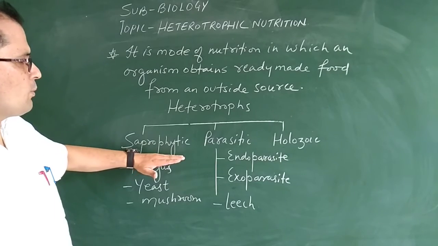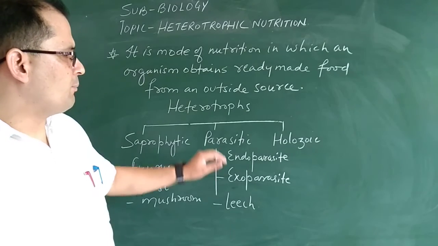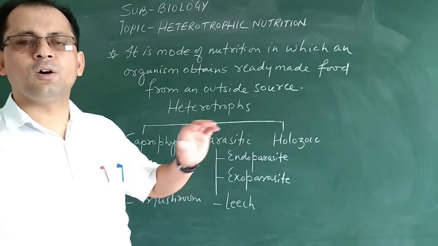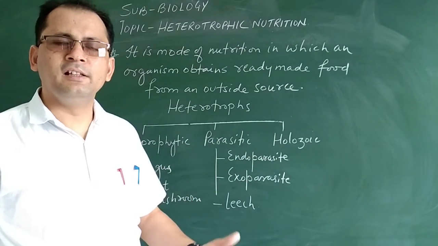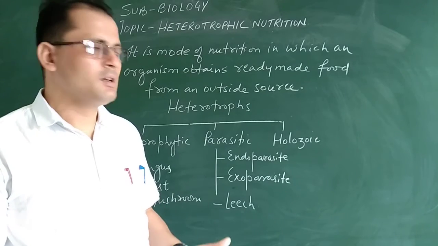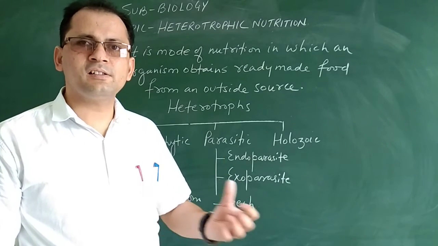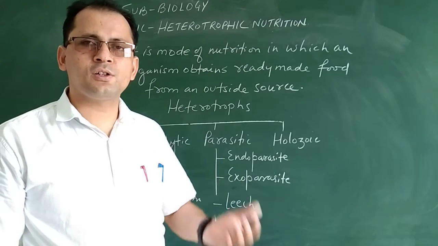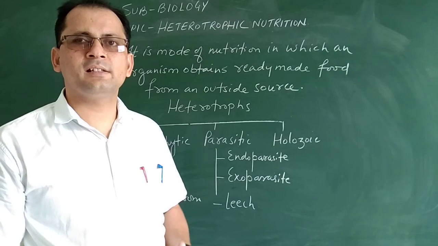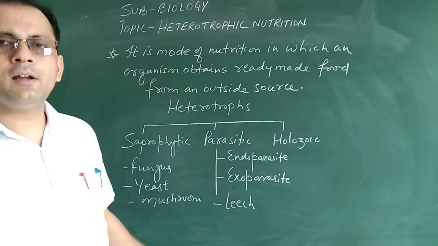Again, in the saprophytic mode, the organism depends on dead and decaying organic matter. In the parasitic mode of nutrition, the organism lives inside or outside the body of the host and obtains its nutrition. And in the holozoic mode of nutrition, the organism ingests solid particles, and the digestion of those solid particles takes place inside the body. So this is heterotrophic nutrition.